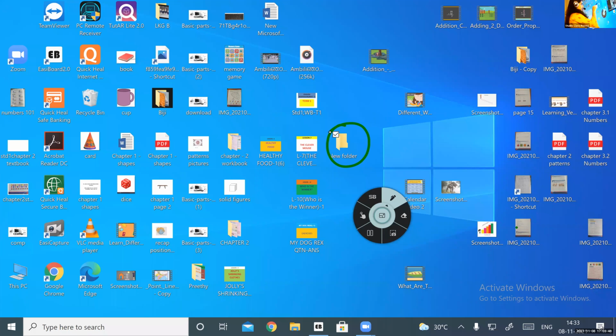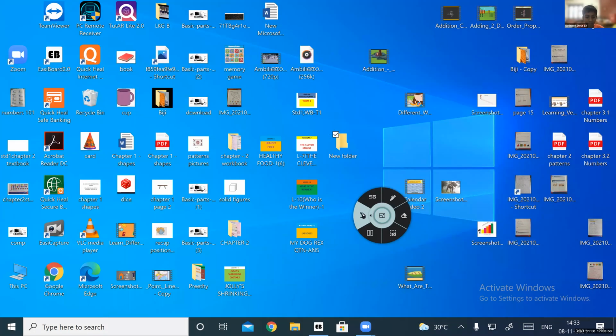Okay. Can you see an icon here? I've circled it with green. Yes or no? Yes, ma'am. I can see it. How do you open an icon? Double click. You're right. You have to make a double click.